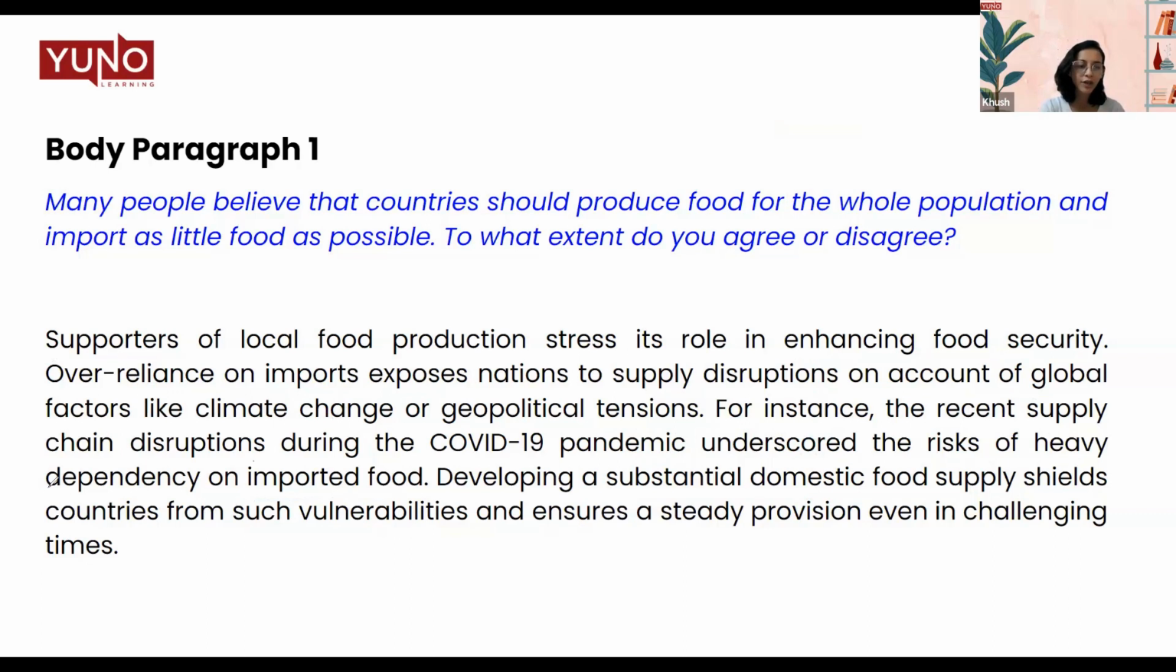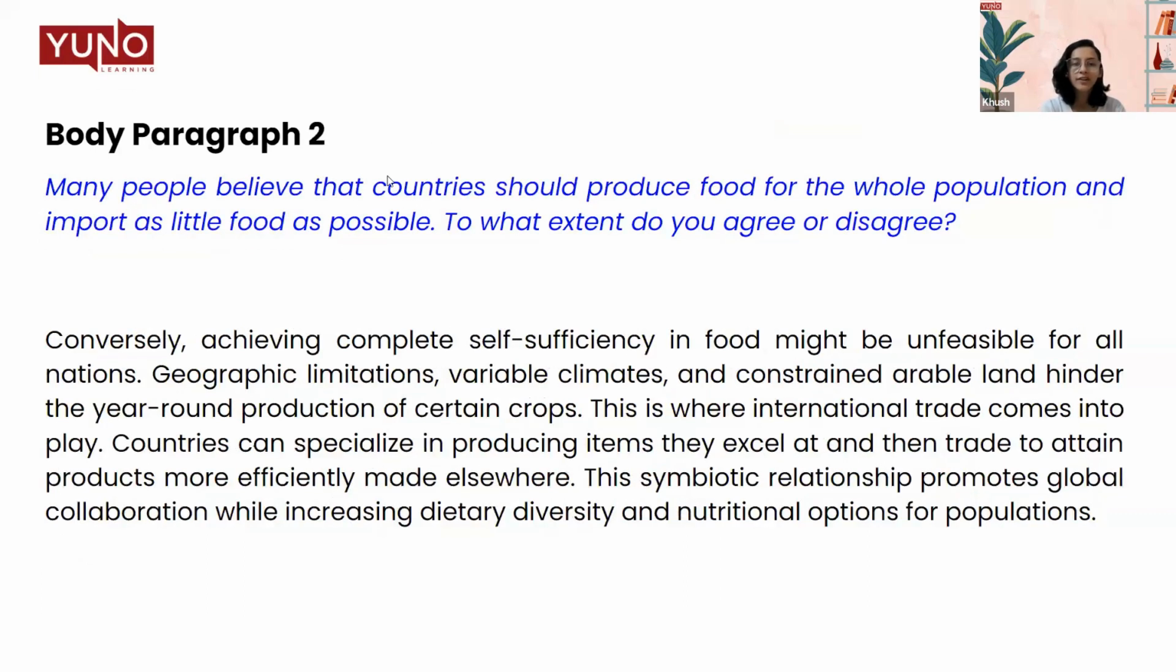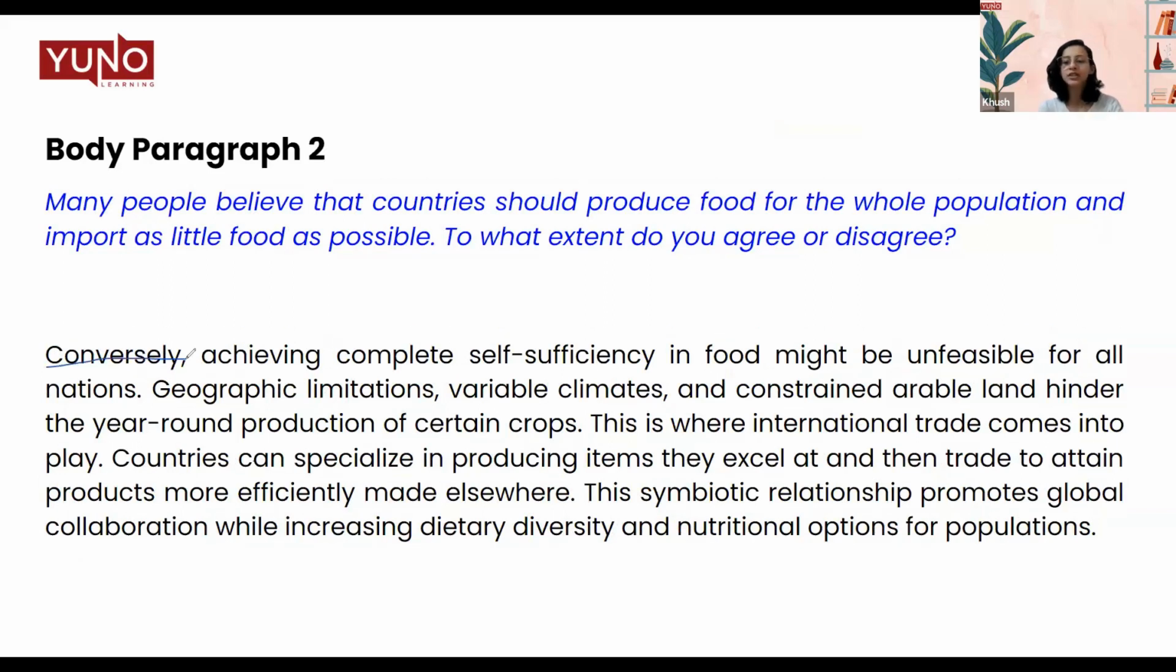Next, let's move to body paragraph 2. Now I have started this body paragraph with "conversely." That means on the opposite side. This is clearly telling the examiner that now we are going to talk about the opposite side of the argument. Earlier you were partially agreeing with the statement, but now you're going to talk about why you disagree with the statement.